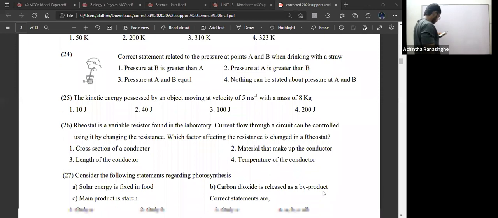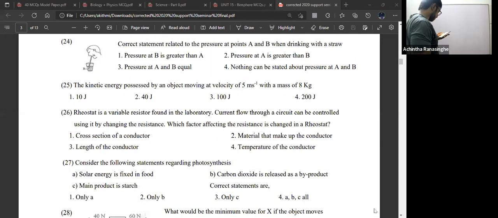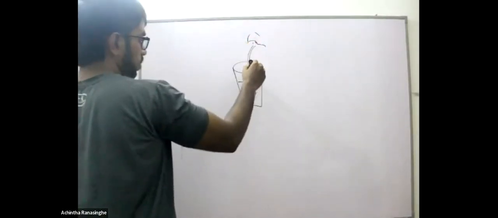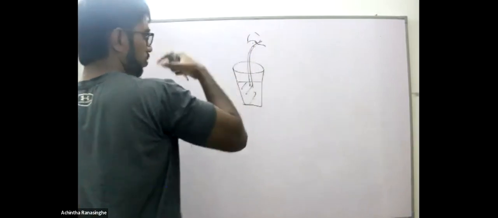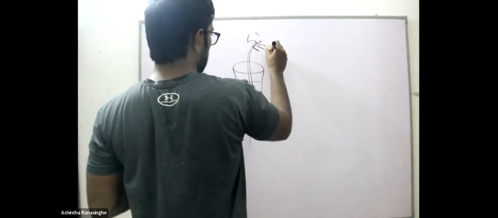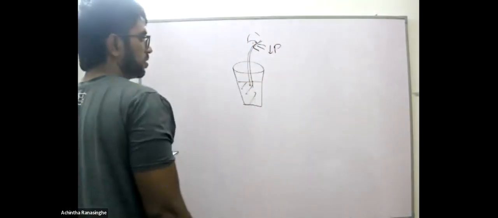Right, next is question number 24. Correct statement related to the pressure at points A and B when drinking with a straw. A diagram is indicated here. The straw has been put. First, the person sucks normal air. So when sucking, the air enters the mouth cavity, and the pressure in this position becomes low compared to this. So from high pressure to low pressure, the flow of the liquid happens.